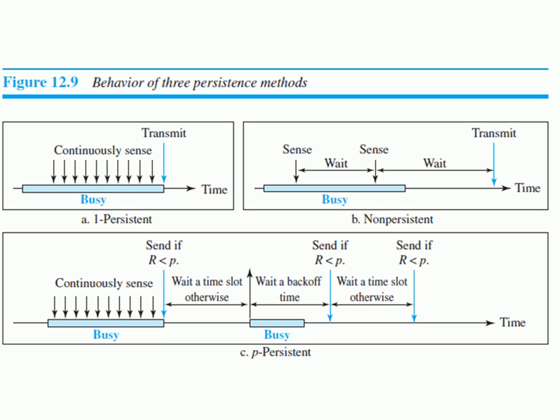When you compare one persistent and non-persistent methods, in the one persistent method the possibility of collision is more, right? In the non-persistent method, the possibility of collision will be there, but it is less compared to the one persistent method, right? Why? Because in the one persistent method, all the stations are continuously checking the state of the channel, isn't it? So what happens if two stations want to send the data at the same time? They are unaware of the other stations, whether the other stations are sending the data or not.